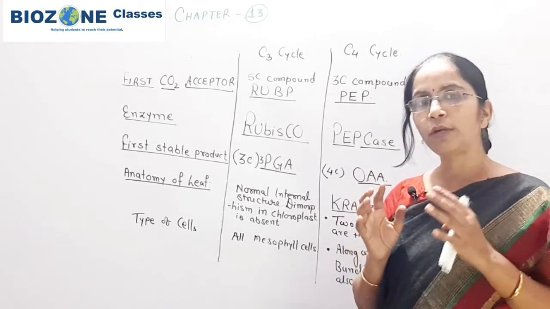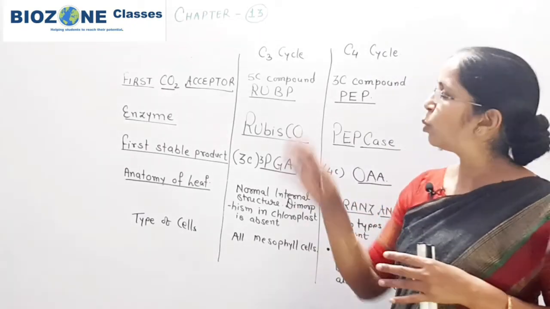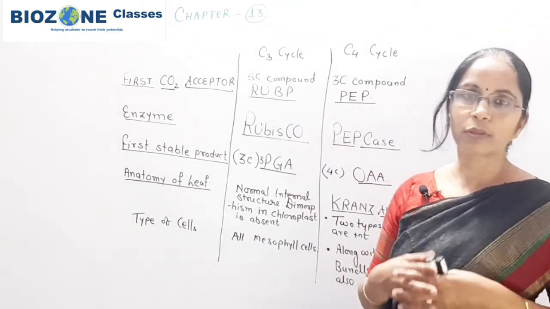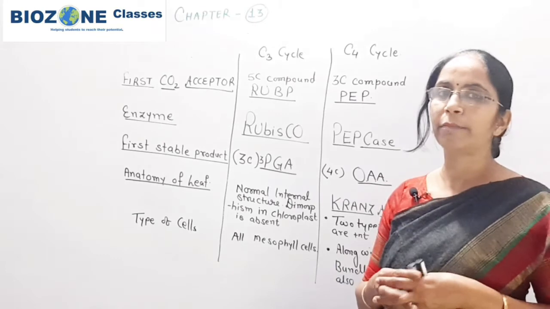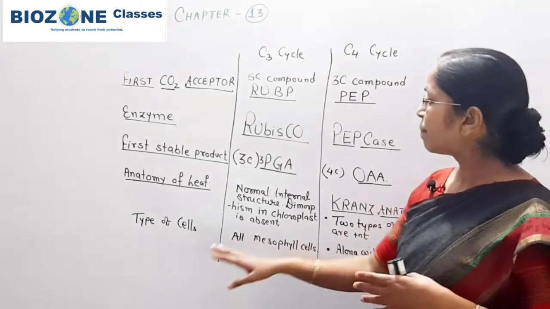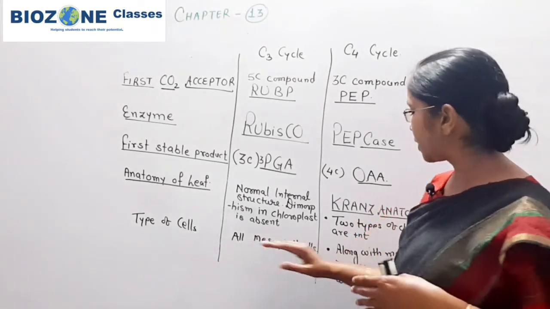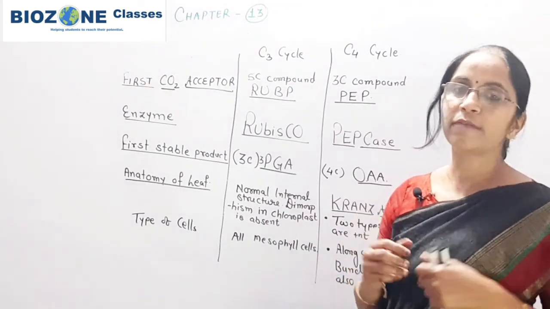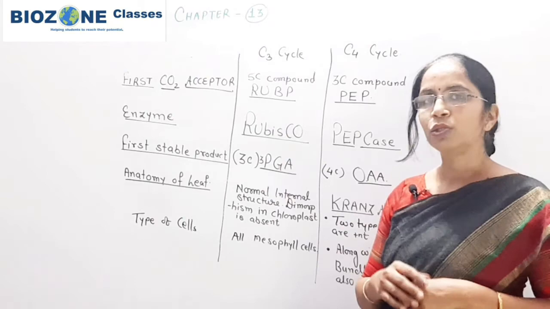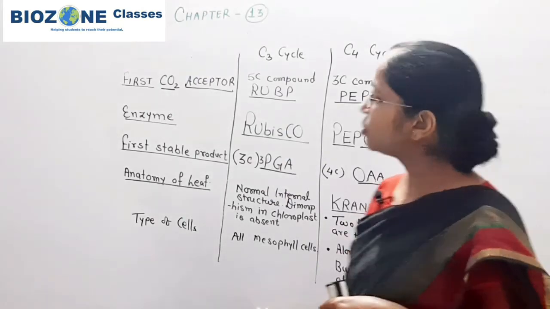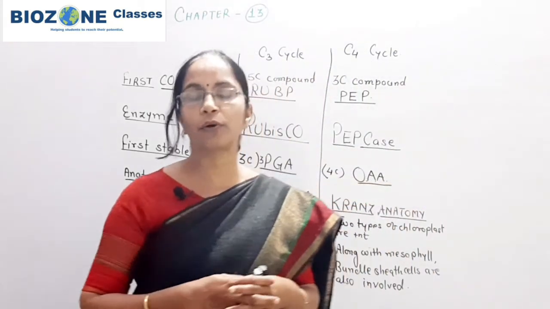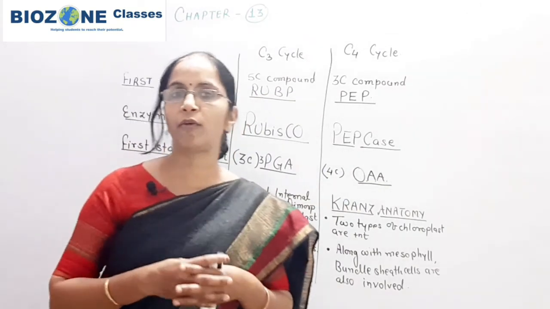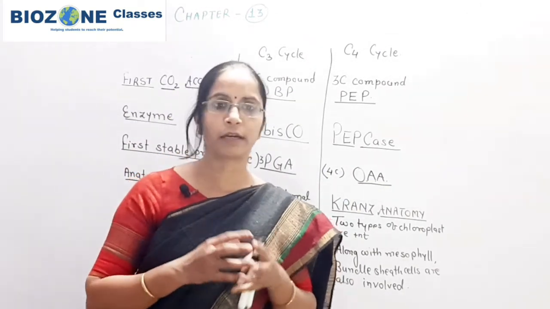They show two different types of enzyme, two different types of acceptor for carbon dioxide, and because of that, CO2 fixation takes place separately in the C3 cycle as well as in the C4 cycle. So for today's session, I just gave the introduction of the dark reaction and the introductory part of the phases of the dark reaction.